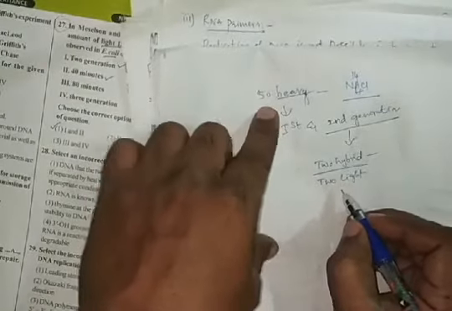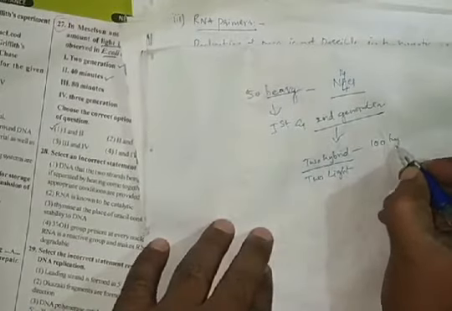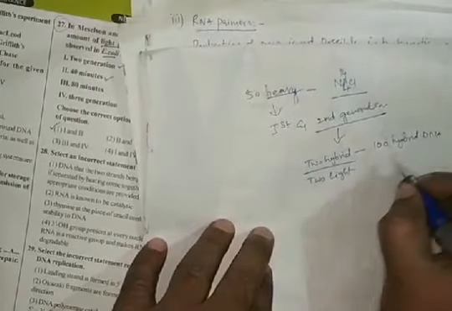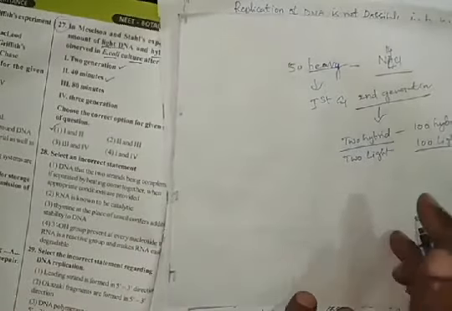So when 50 heavy DNAs are cultured, how many hybrid DNAs are formed? 100 hybrid DNAs and 100 light DNAs. Then the second option is right.